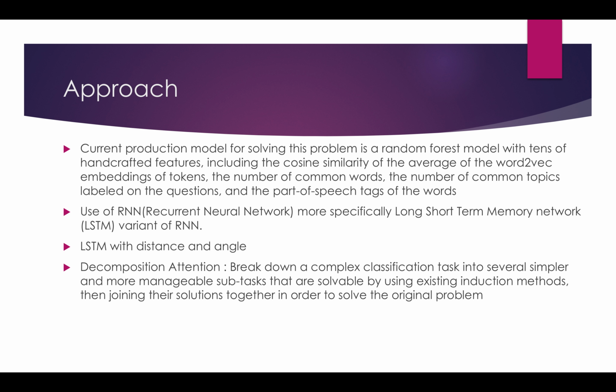They also used a recurrent neural network, more specifically an LSTM, that is a long short-term memory network, which is a variant of RNN, and they also use LSTM with distance and angle.